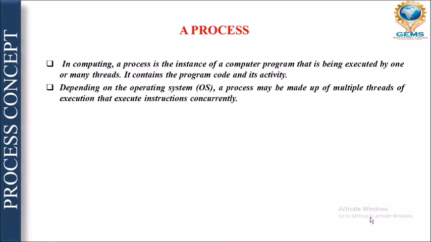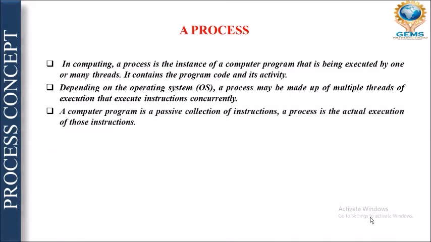Depending upon the operating system, a process may be made up of multiple threads of execution and execute instructions concurrently. Some operating systems obey the principle of multitasking and multiprocessing. In this scenario, the process can execute concurrently, depending upon the availability of threads.